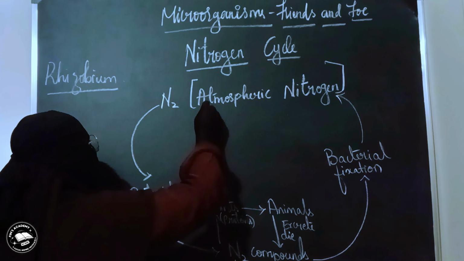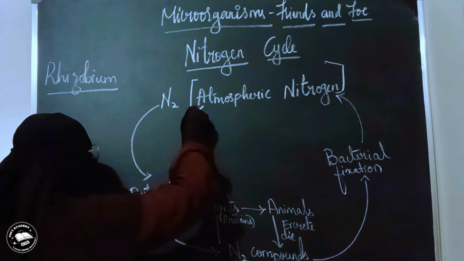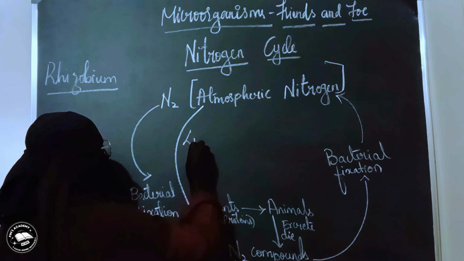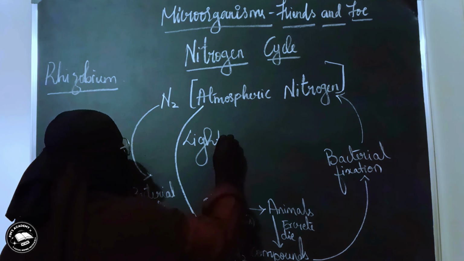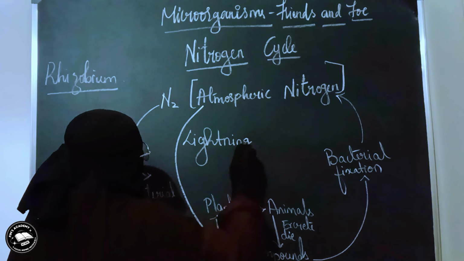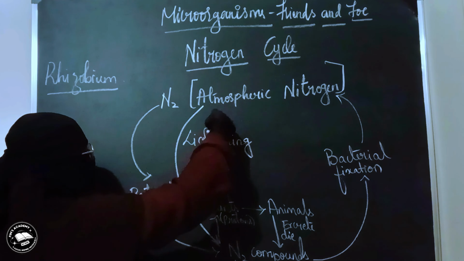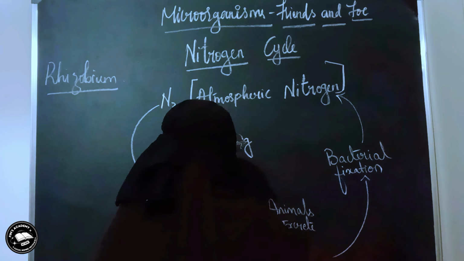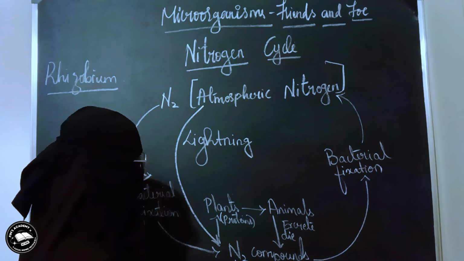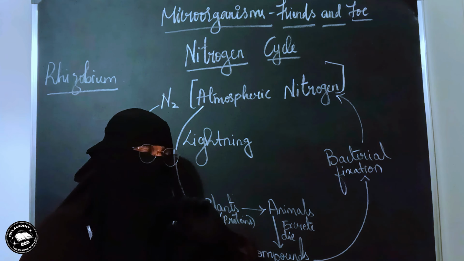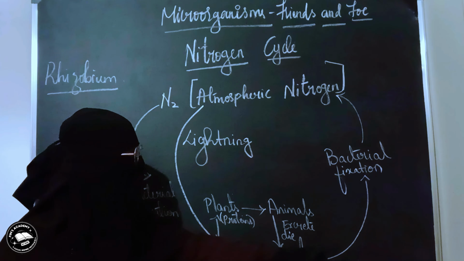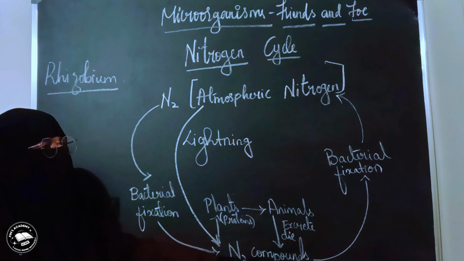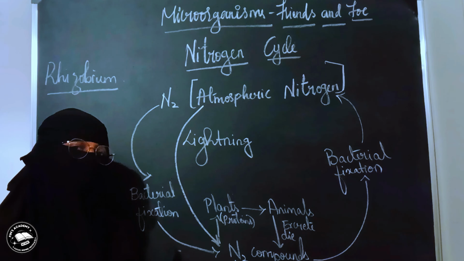Apart from that, atmospheric nitrogen can be directly converted to nitrogen compounds in the soil by the process of lightning. The same process continues. Whatever nitrogen was given to the soil by lightning will be taken back after the bacterial action, which converts the nitrogen compounds in the soil to atmospheric nitrogen. So this cycle keeps continuing on a daily basis, and that's the reason why the atmospheric nitrogen level never goes down. It remains constant.